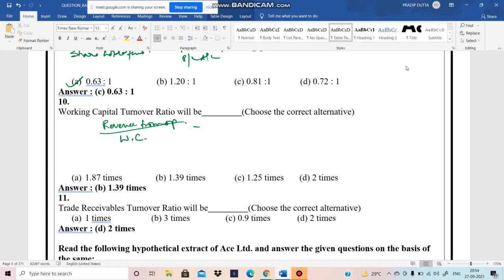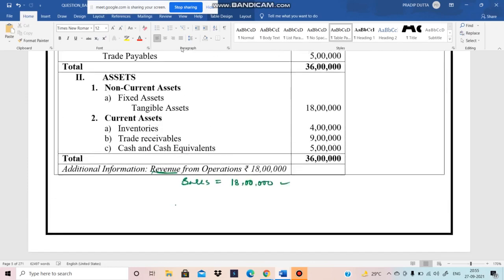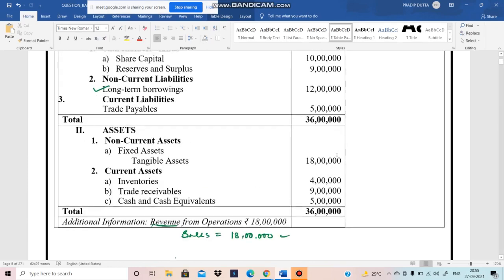The revenue from operation we know is given as 18 lakhs, and working capital means current assets minus current liabilities. What is the value of current assets in this particular sum? The current assets are 3 lakhs, 4 lakhs, 9 lakhs, and 5 lakhs. So 5, 9, 14, 18 lakhs, and the current liabilities is 5 lakhs.